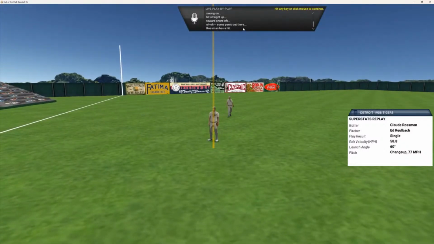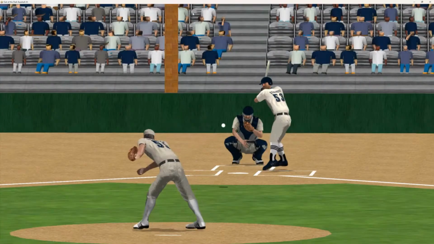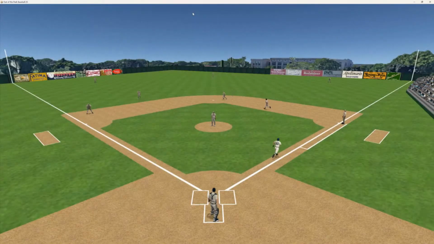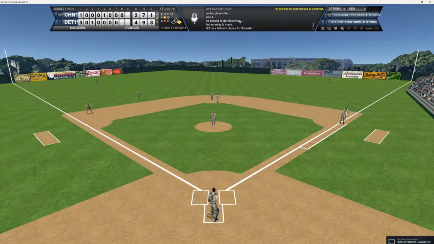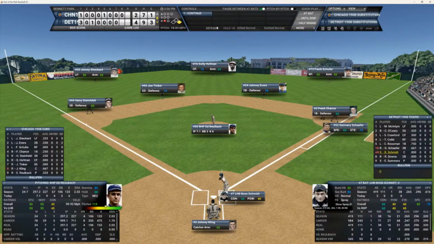Don't understand that. So, got Schaefer up. He is 2 for 2 with 3 RBIs in this game. Here's the 0-1 pitch to Schaefer. And that's an out at second. And that's all they'll get. So, there's 1 out now. Runner at first.